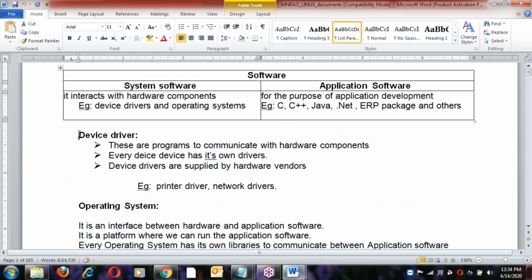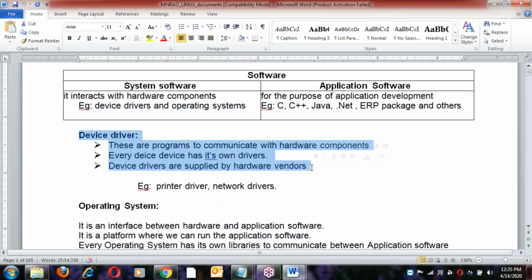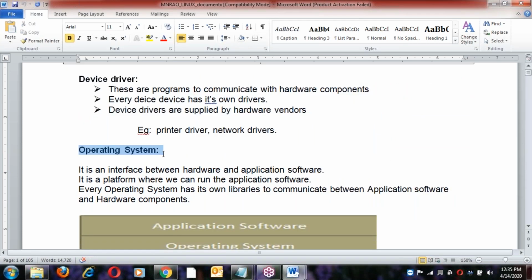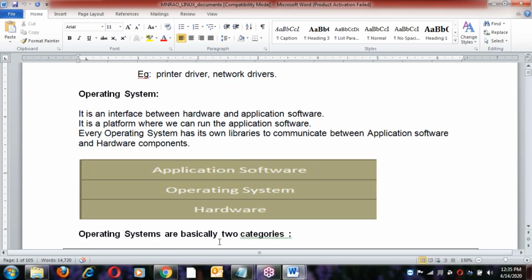All the points are mentioned here. Next, what is an OS? It is a platform where we can run all application software. It is also an interface. Every OS has its own libraries to communicate between application software and hardware components. See the OS architecture: hardware, then operating system, then application software. This is what we have discussed till now.